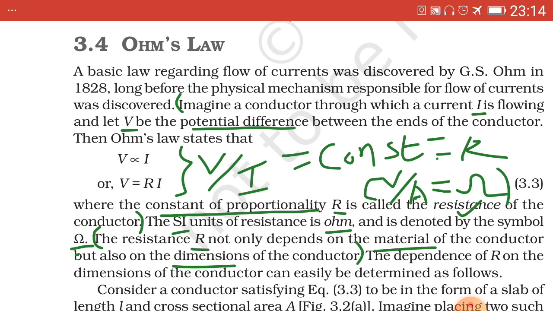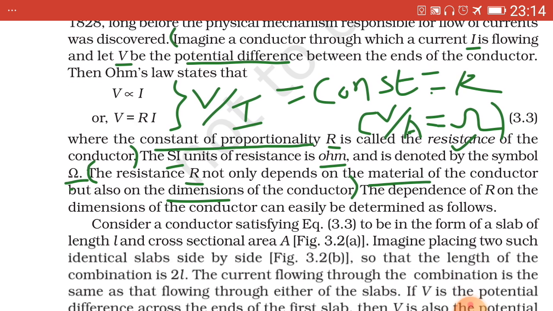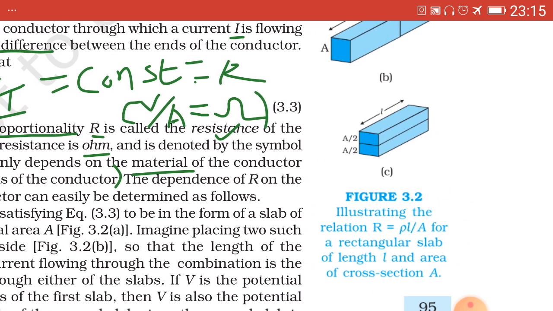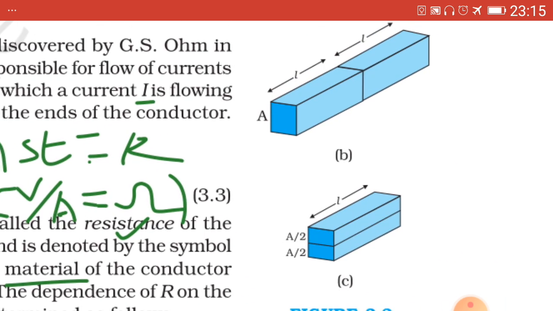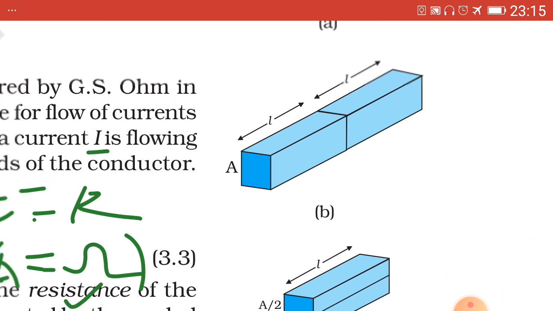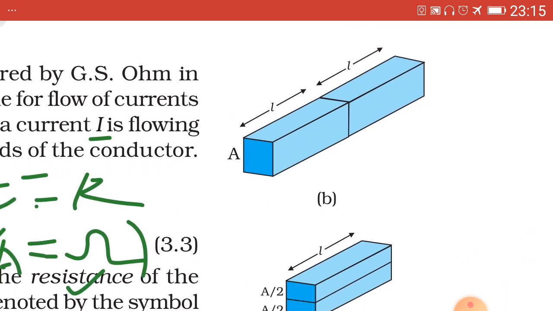Now how it depends on dimensions can be understood with the help of the following example, for which we consider three different cases of three figures given besides. Here are the figures A, B and C. Here in the first figure, the conductor is taken of length L, two identical conductors each of length L and having cross sectional area capital A.